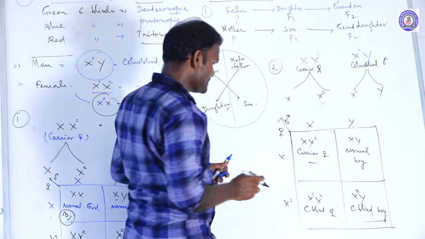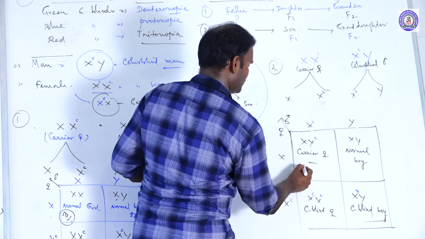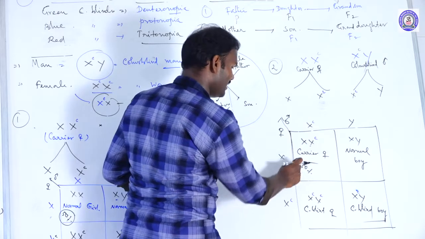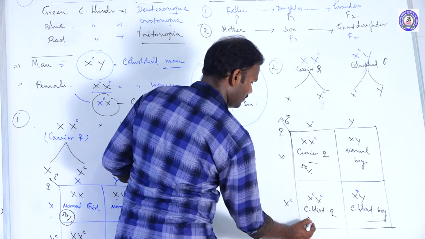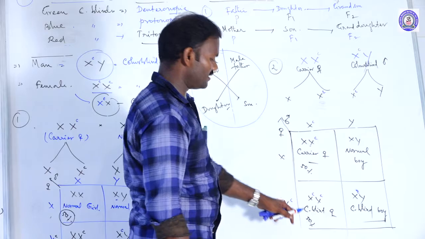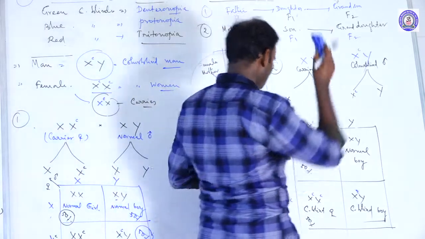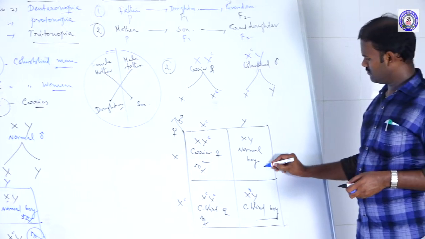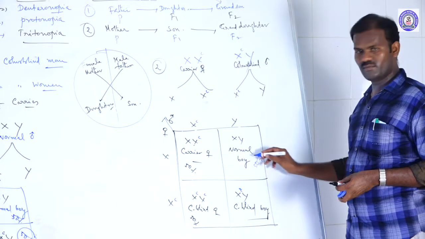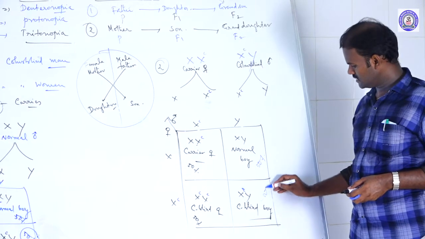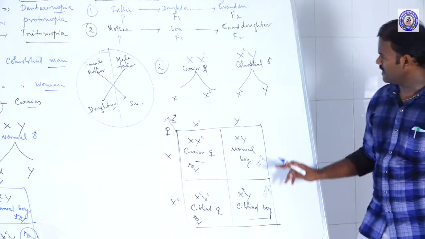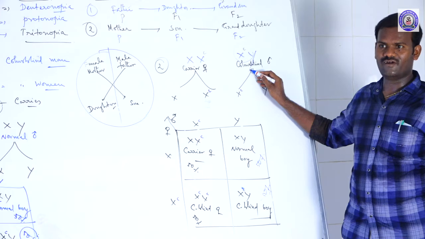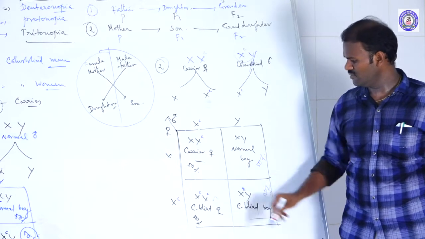So here 50% of girls are carrier and normal, and 50% of girls are color blind. And 50% of males are normal, another 50% are color blind, because the father male is affected and the female is also affected.